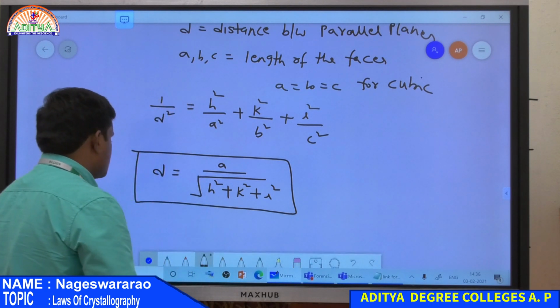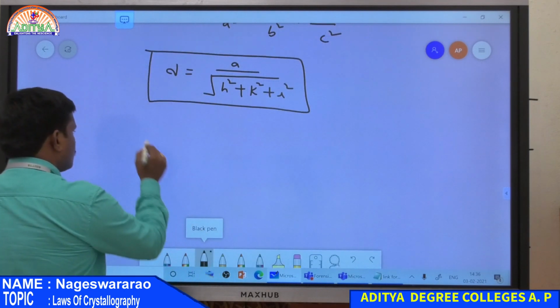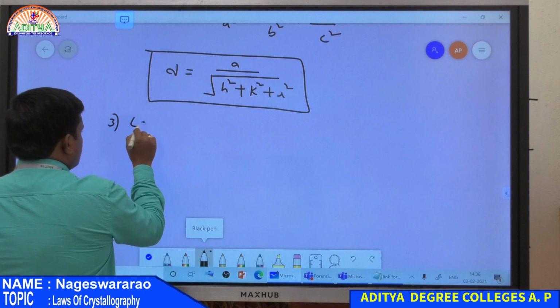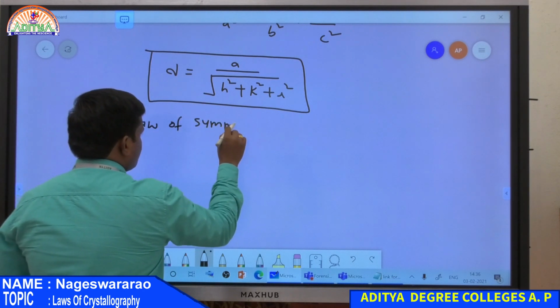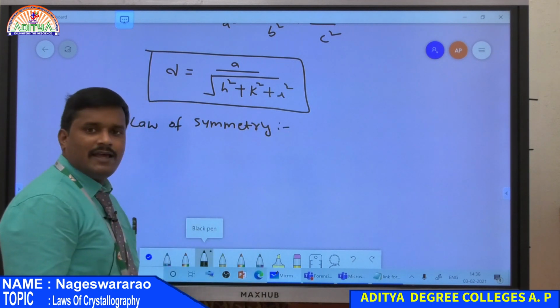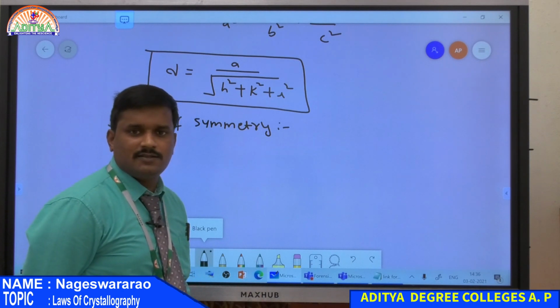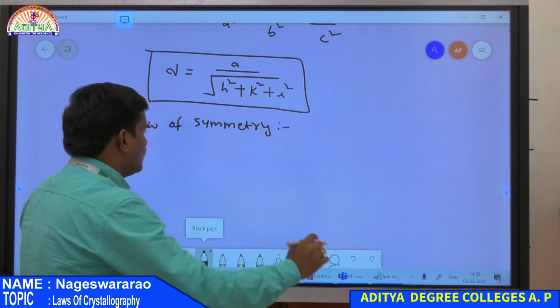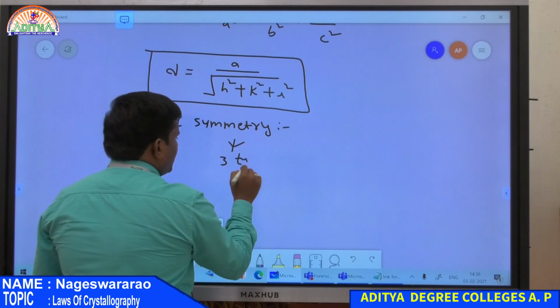And then we started the third law, that is the law of symmetry. Symmetry is nothing but arrangement. The arrangement of points present in a crystal is symmetry. Every crystal has three types of symmetry.